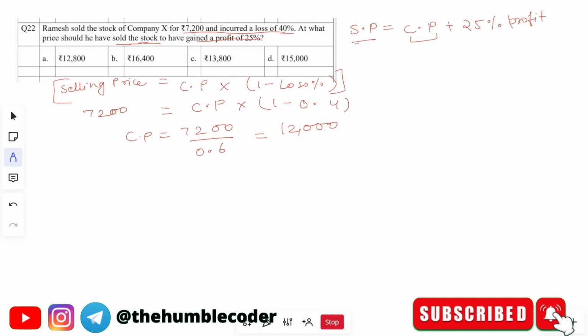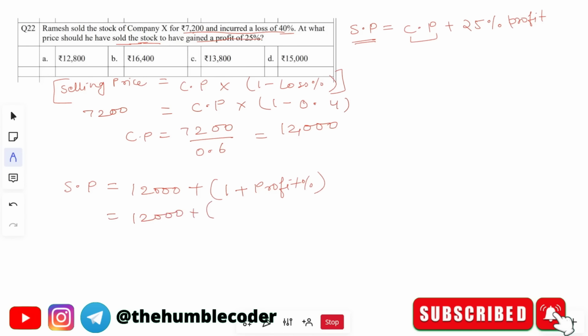So in our final answer, what we have to find out is selling price, which is desired selling price. What we have thought is, first we will need cost price. So now we have found out the cost price, and then 25% profit. What if we would have 25% profit? Then what we would do is 1 plus profit percentage. Because I told you, whenever we have selling price, this is the formula only. If we incur a loss, then we do 1 minus loss percent, and if we have a profit, then we do 1 plus profit percent. And why 1? Because we consider that 1 is the total, right? So let's substitute the values here.